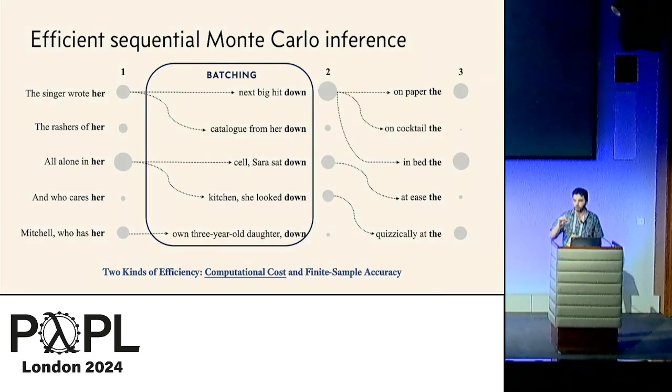And anytime the program requires a query to a large language model, that's represented as an asynchronous function call. So what that means in practice is that our implementation is going to switch between executing code for different particles until each particle is waiting on some language model query to resolve. Then we'll automatically batch all of those queries that are waiting, pad them out to the same lengths so that they can be executed efficiently on GPU, and then go back to the particles and say, here were your answers. So the CPU logic is still executing sequentially, or concurrently, but on a single thread, whereas where it matters, we get the parallelism from a GPU.